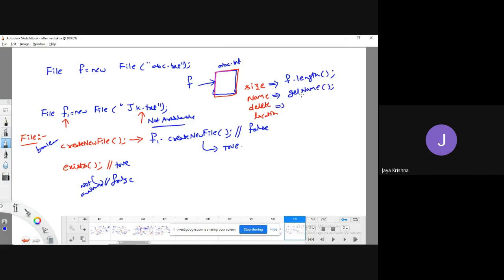To delete the file, I can use f dot delete method. To get the location of the file, I can use the method called getAbsolutePath. Like this, we have various kinds of properties, and for all those properties we have various methods.